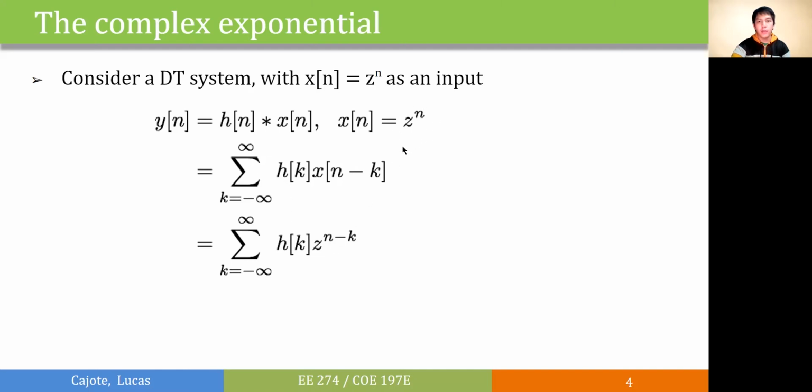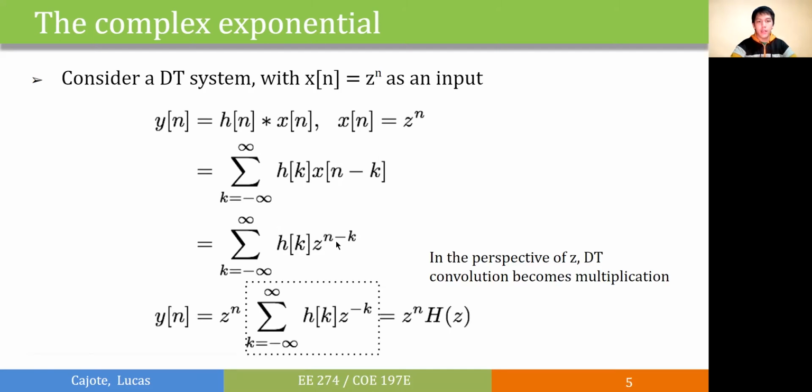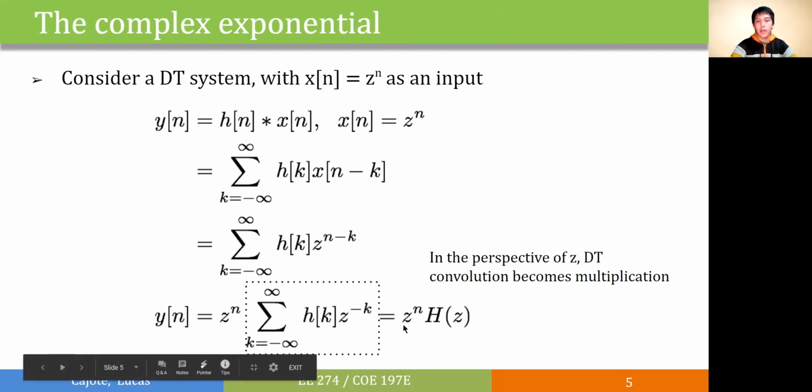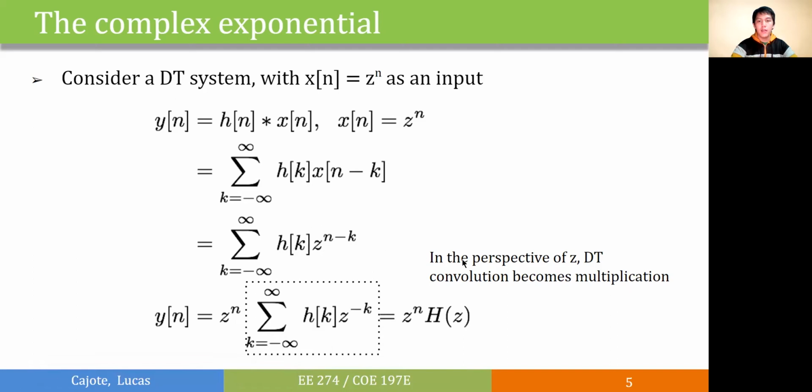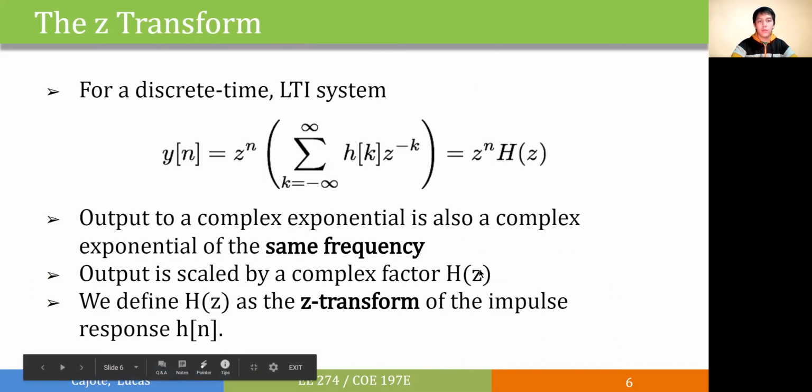Plugging in our input, we'll have a summation of h of k, z to the n minus k, from negative infinity to infinity. We can isolate z to the n, and here we have our output, which is still a complex exponential, but just scaled by a factor H of z. We can say that in the perspective of z, the discrete time convolution just becomes multiplication.